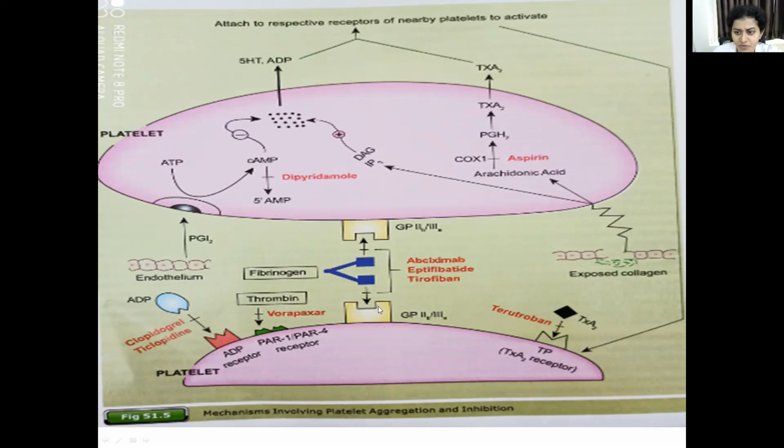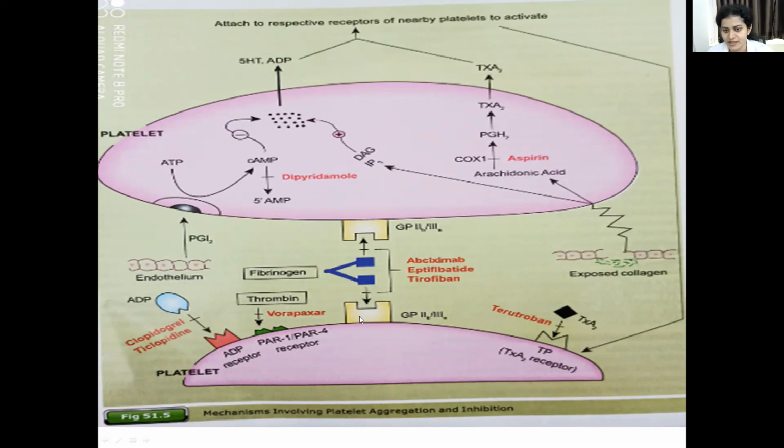Remember, there is also one more receptor, that is glycoprotein 2B and 3A. This is a receptor which normally remains in inactive form. Usually this receptor is called the fibrinogen binding domain.